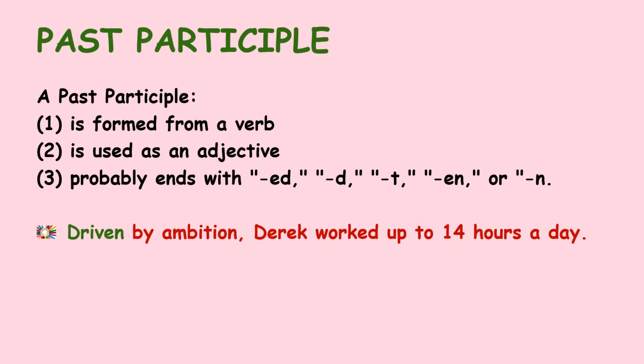The main verb in the sentence is worked: Derek worked. The word describing Derek is driven: Derek was driven. So driven, ending with en, is the past participle because it is the verb that describes Derek, not the verb of the sentence.